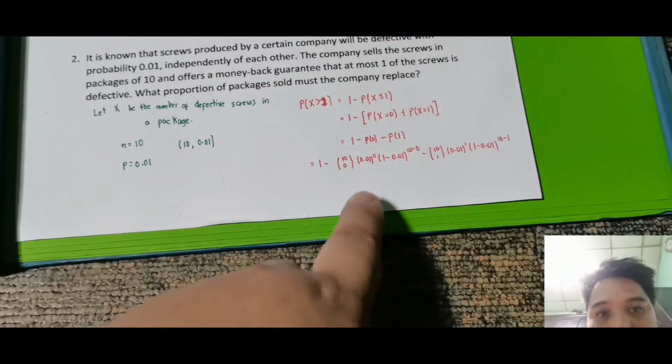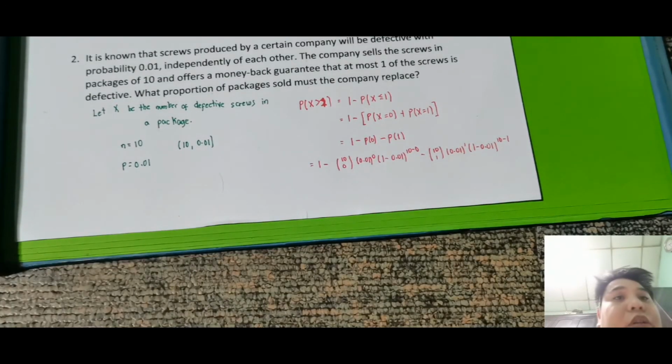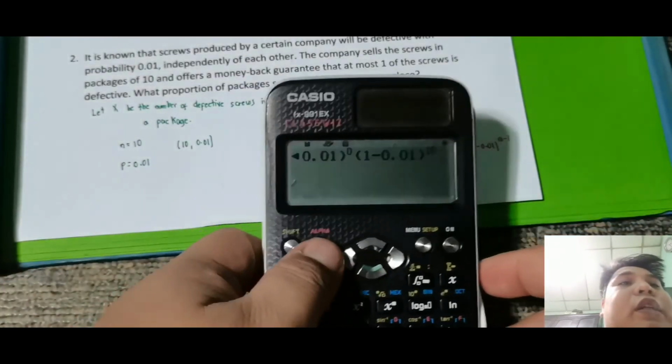So pwedeng kalkulahin ko to isa-isa. So ang gagawin ko, that is 10 taken 0, then 0.01 raised sa 0, then 1 minus 0.01 raised sa 10 minus 0, that is 10. Okay, so check ko lang dyan.